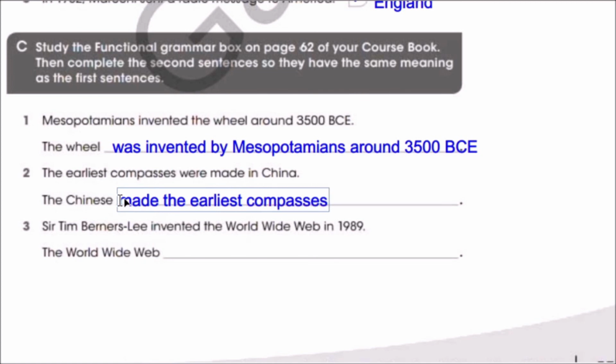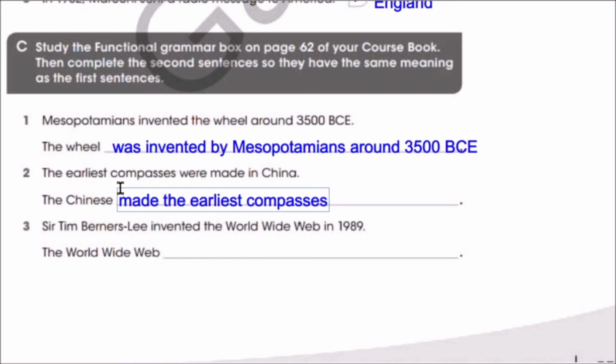Now, the earliest compasses were made in China, and the Chinese made the earliest compasses. You can tell which one is active, which one is passive. Now, Mesopotamians invented the wheel, so they did it, so it's active. And this one, the wheel was invented, this is passive. At the same time, we use by, so it's passive.